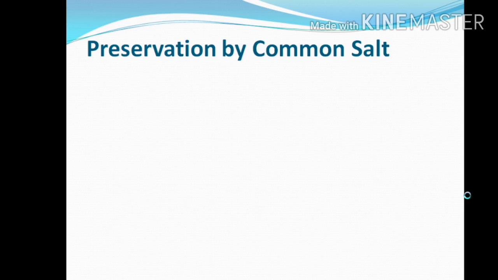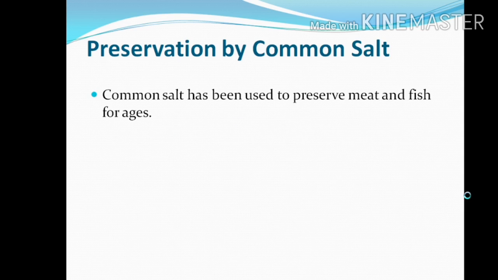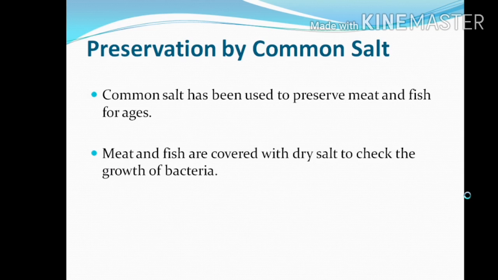Preservation by common salt. Common salt has been used to preserve meat and fish for ages. Nowadays, some fish and meat are available in tin boxes. For a longer time, they use some salt and some water so that the meat cannot be spoiled and we can use it after a few days and a few months also. Meat and fish are covered with dry salt to check the growth of bacteria.